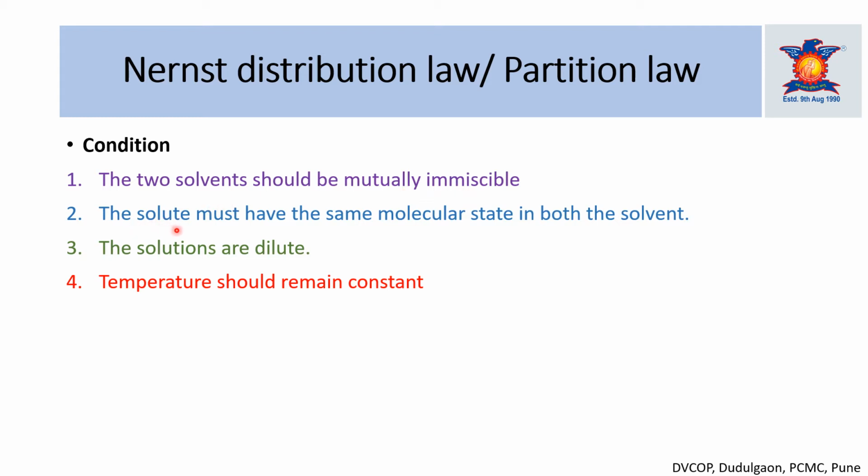The second one is that the solute must have the same molecular state in both solvents. So the solvents are mutually immiscible, and in those immiscible solvents, the solute must be present in the same molecular state. Means it should be present as a monomer only. It should not undergo any dissociation, or it should not form any dimer, trimer, that is association. So that is the meaning of this second condition.